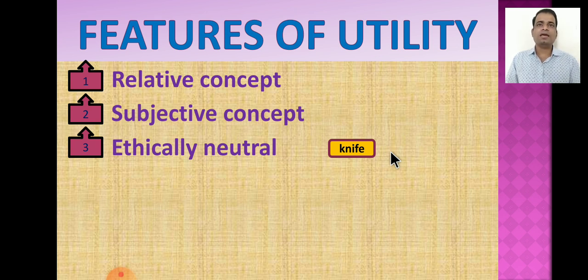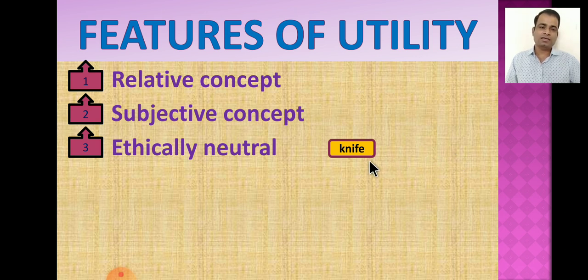It does not make any type of difference between wants, like good, bad, moral, immoral. It only focuses on the want-satisfying power of a commodity. That want may be good, bad, moral or immoral, whatever it may be, but it does not make any difference between the wants, and therefore it is said that utility is an ethically neutral concept.